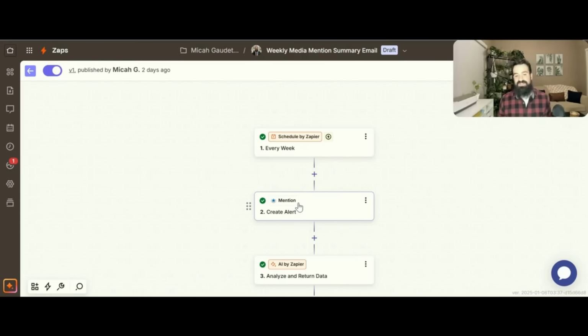So how the system works here is I've created a schedule. So the first step is to create the schedule. The schedule for this is every week.